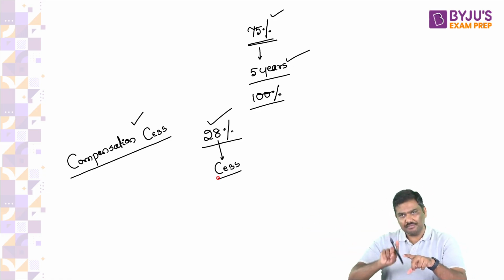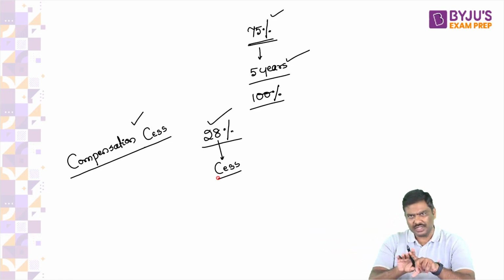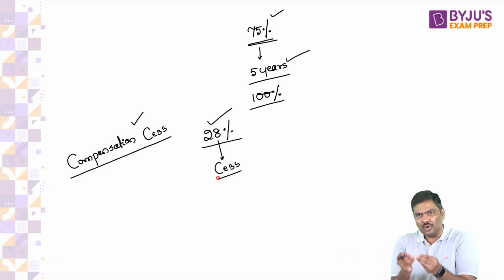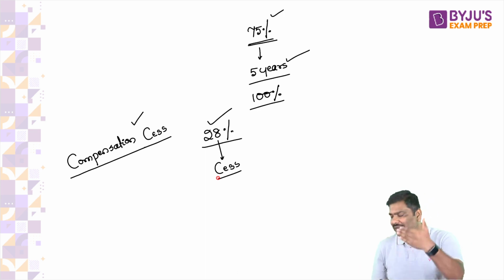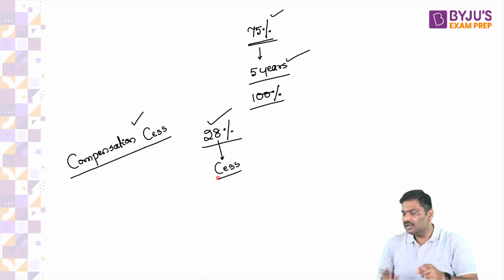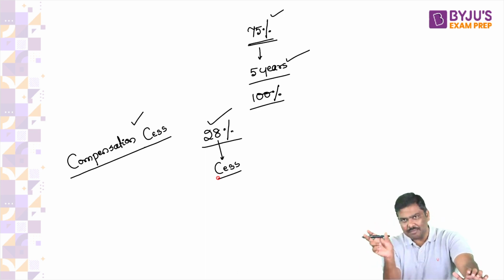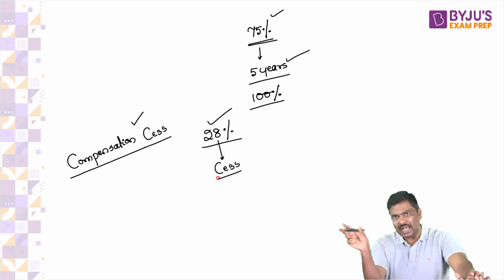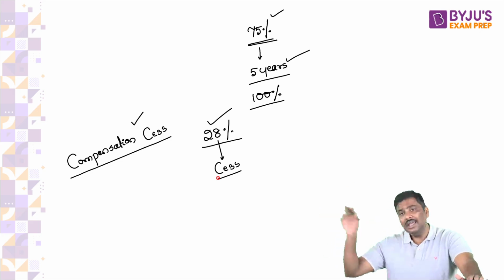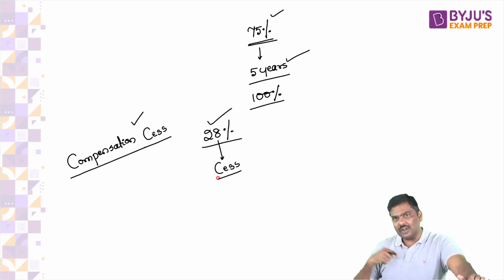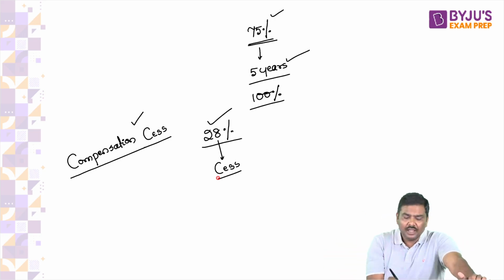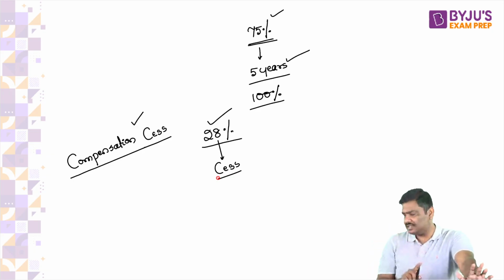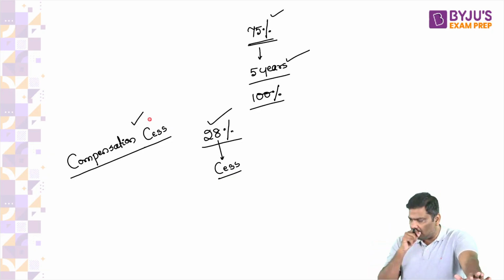Any problem here? Please do let me know. The logic is very simple. The government wants money to pay compensation to the states. From where will the government get the money? The government said, within the 28% slab, I will identify certain goods. In addition to 28%, I will also impose and collect a cess, and use this money to pay compensation to the states.